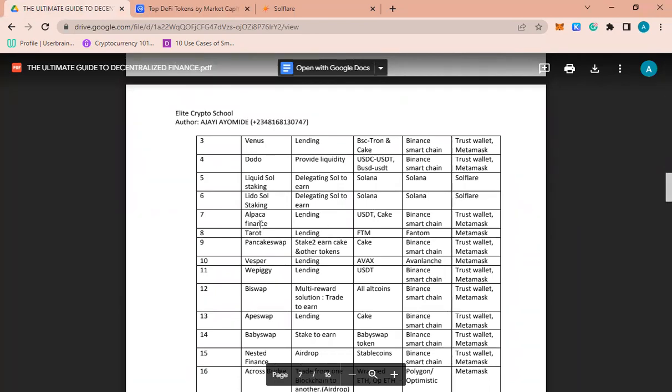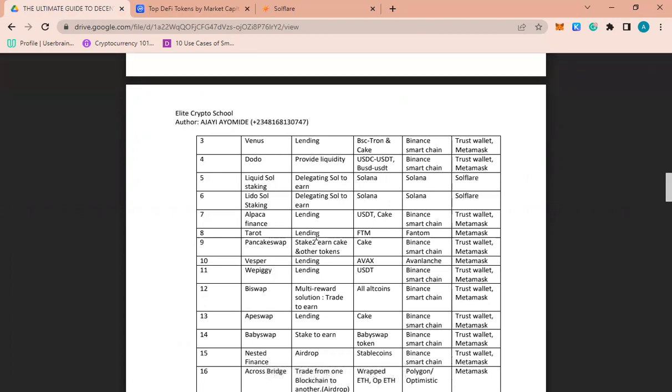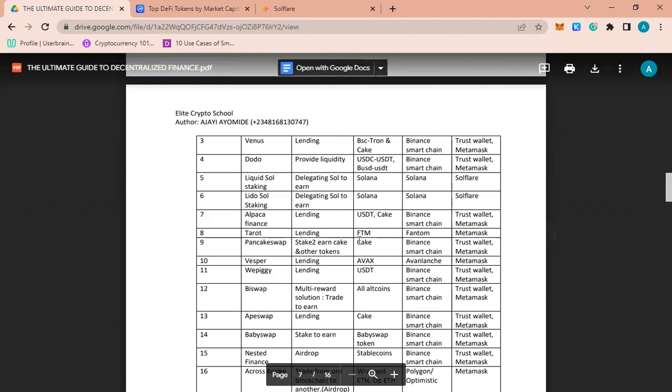Now, the next one is Tarot. What you are doing here is you are lending to them. The coin you'll be using is Phantom. Of course, there will be other cryptos there, but Phantom has good rewards, and is on the Phantom blockchain. The only wallet you'll be using is MetaMask. So you are not limited to these coins, I repeat. If you have any other coins that I haven't listed, when you get to the project, you can always search for them.